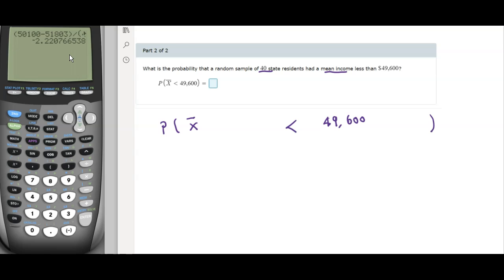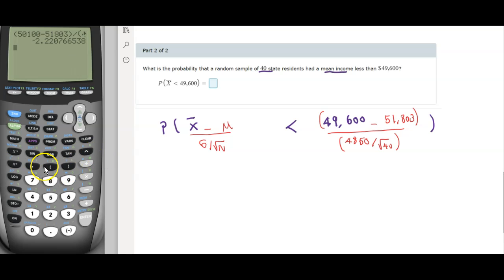Now we're going to plug in the formula, X bar minus the mean divided by sigma divided by radical n. We plug in the values: 51,803, divided by 4850, divided by radical 40. Put the parentheses and plug it into the calculator.